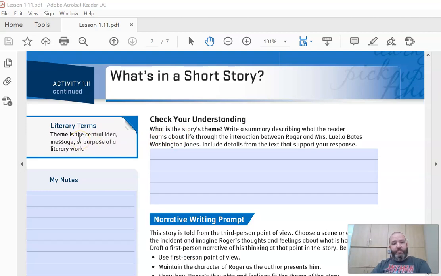Theme is the central idea, message, or purpose of a literary work. You will see this term, central idea, a lot, especially in SBA practices and on the SBA. When it's a central idea for a narrative text, they're looking for theme. When it says central idea of an informational or argumentative text, they're looking for the main idea, which is a little bit different, and we'll talk about that when we're working on expository and argumentative texts. But in this case, we're working on a narrative, so theme is the main idea or what the author or characters learned from the story.